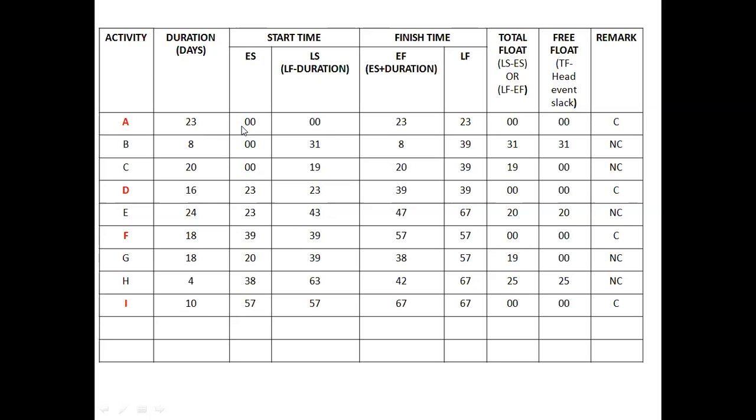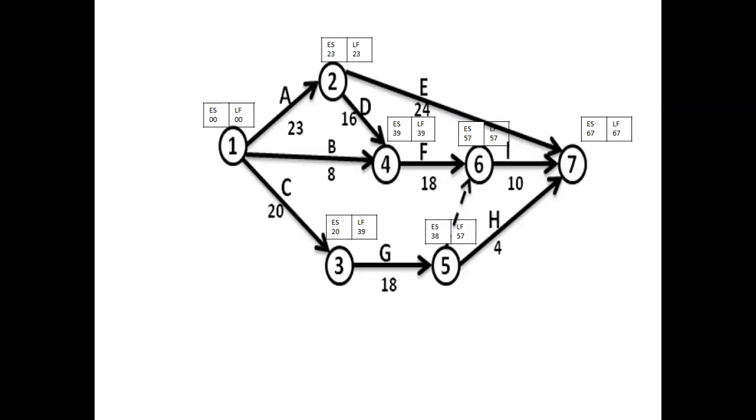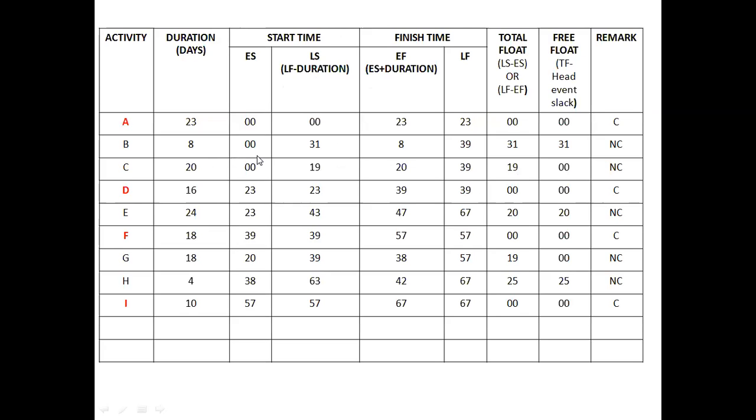So here, the earliest start time for activity A is 0. Just see here, for activity A, 0 is the earliest start time. For activity B, again it is 0, and for activity C it is 0. Whereas for activity D, the earliest start time is 23. For A, B, C it is 0, and for D it is 23. Like that it is tabulated here.